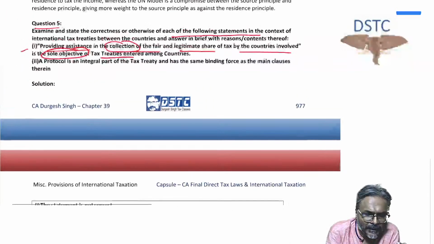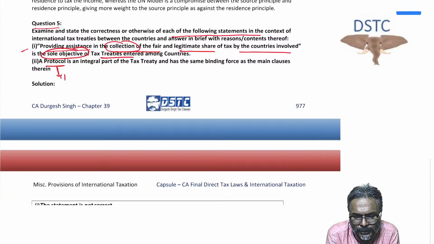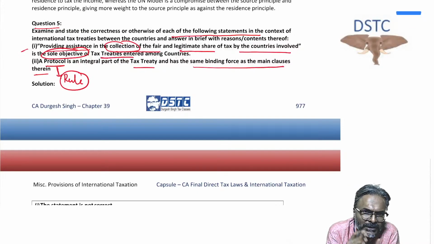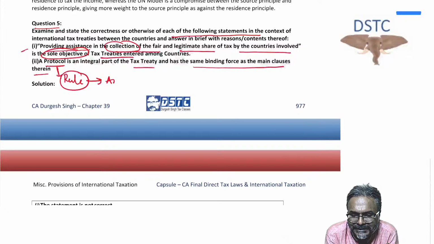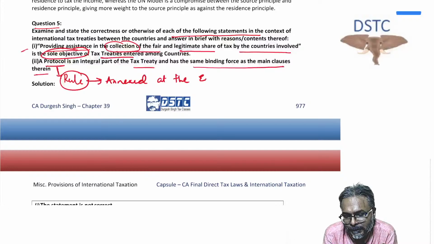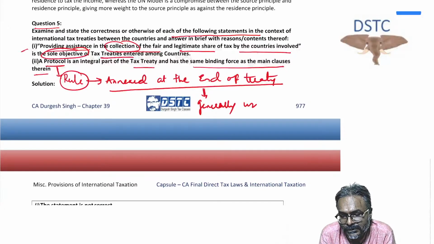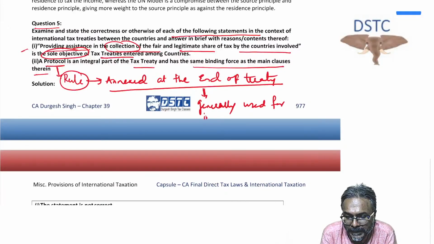That is it. Now students, a protocol. A protocol is an integral part of tax treaty and has the same binding force as the main clause. What is a protocol, students? Protocol means rule. These rules are annexed or attached at the end of the treaty. Now this protocol, annexed at the end of the treaty, is generally used for interpretation of the gray areas, students. What are gray areas?